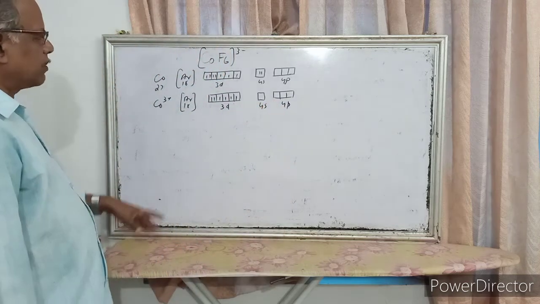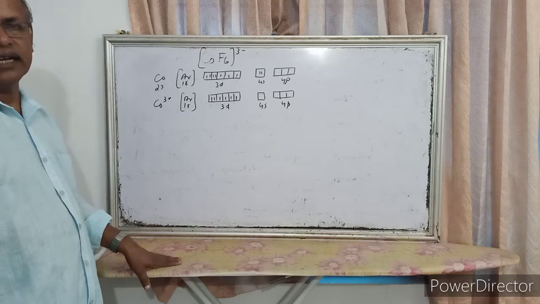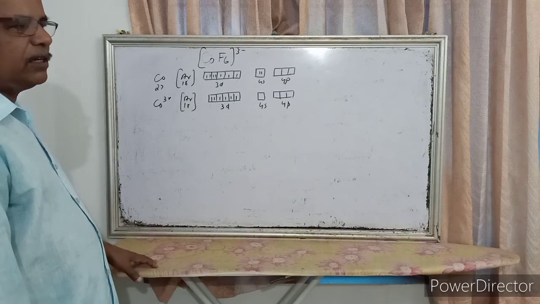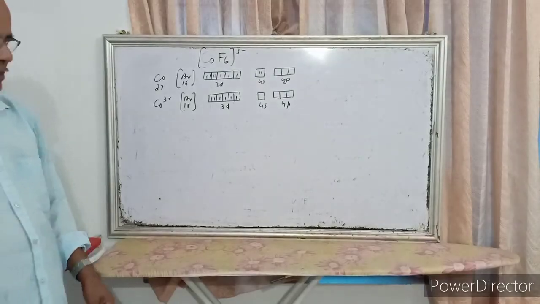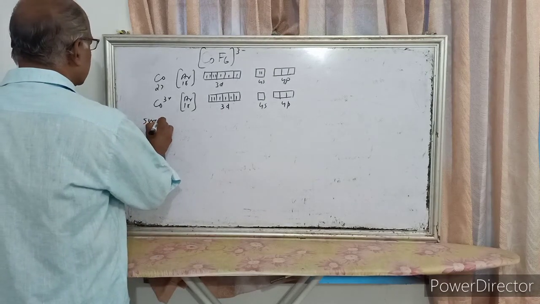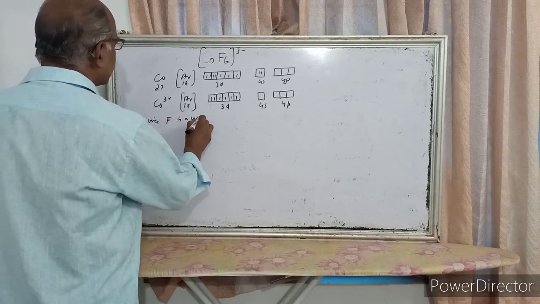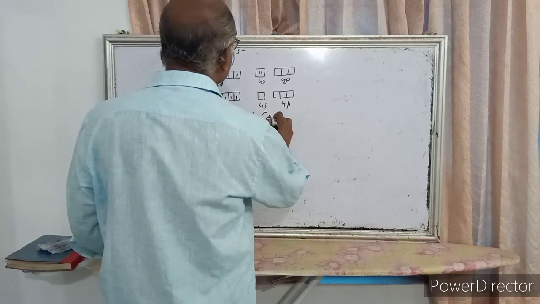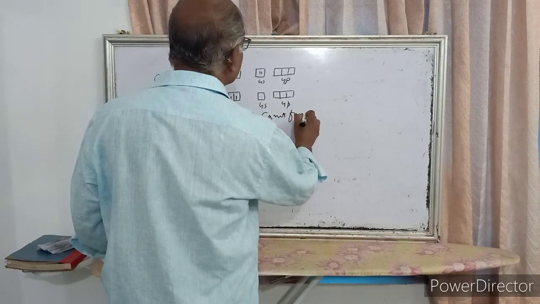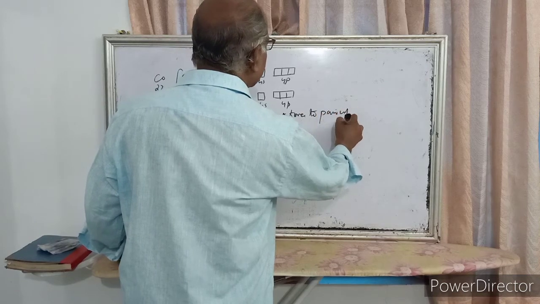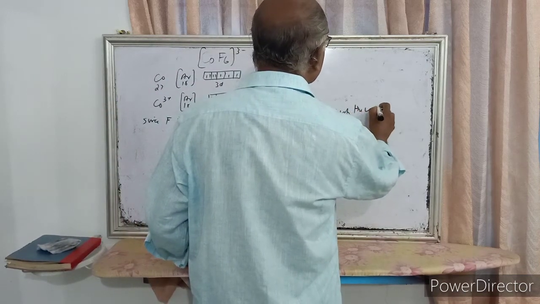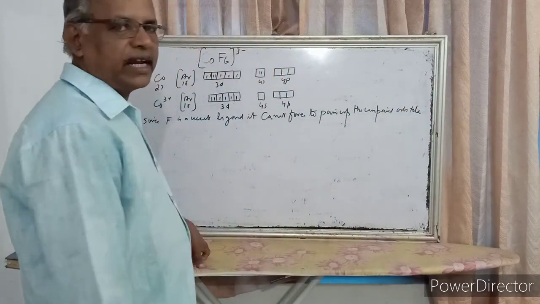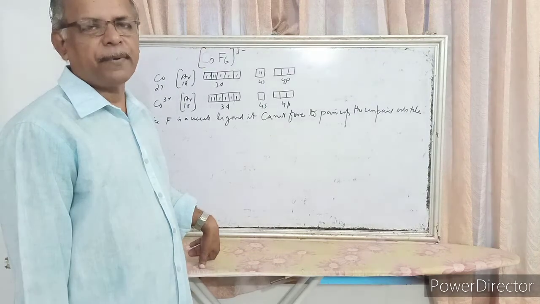Co3+. Now the ligand is fluorine. What about fluorine? Fluorine, chlorine, etc. are weak ligands. So since fluorine is a weak ligand, it cannot force the unpaired electrons to pair up.